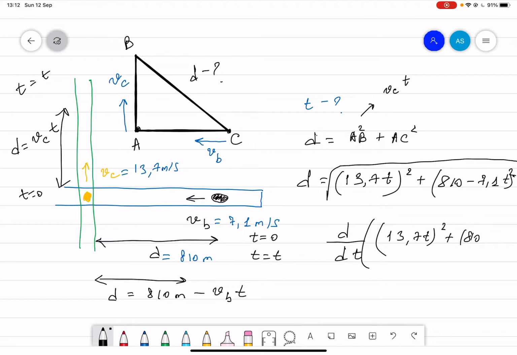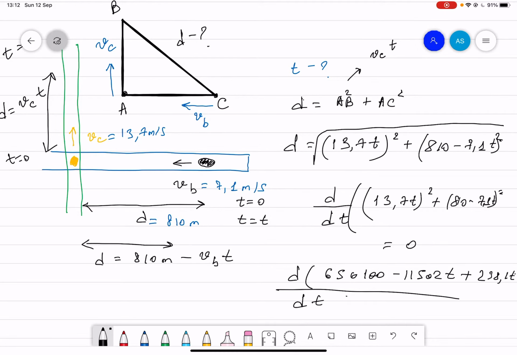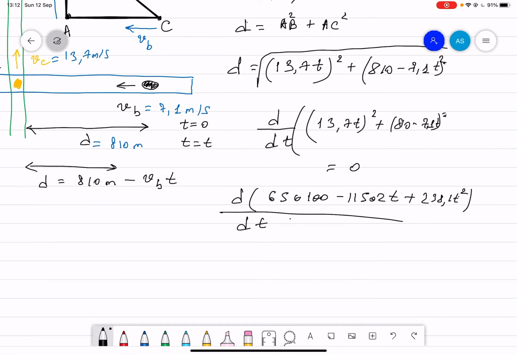And make it equal to 0. In that case, if you do the calculation, I already did it: if you open the bracket, you get minus 1102 t plus 238.1 t squared, d/dt, equal to 0.